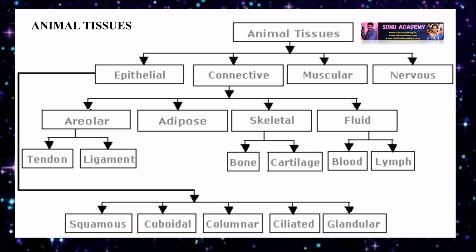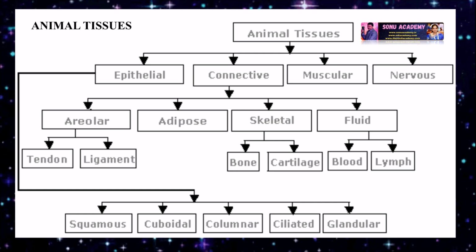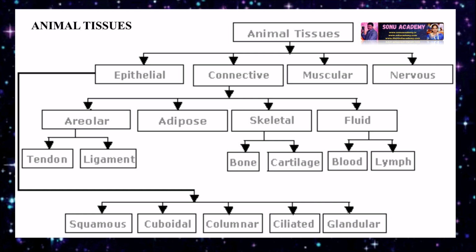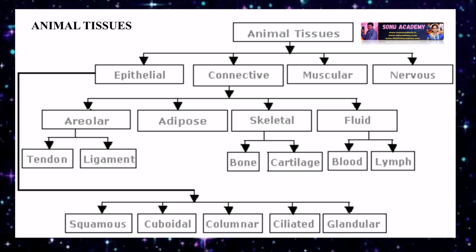Children, now let us discuss the definition of tissue. A group of cells working together to bring out a function is known as tissue. The advantage of tissue in a multicellular organism is division of labor.